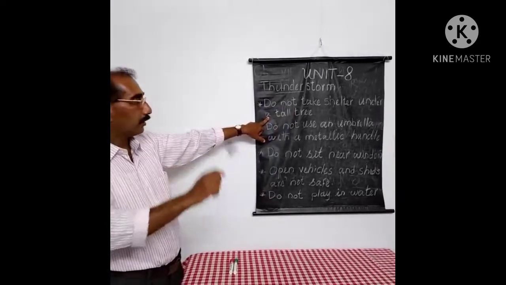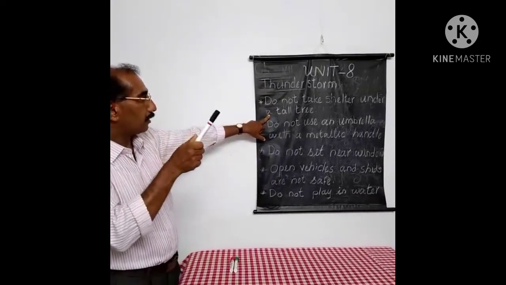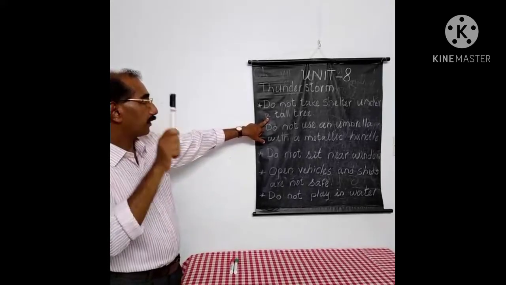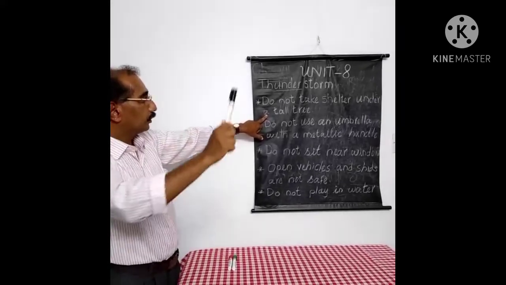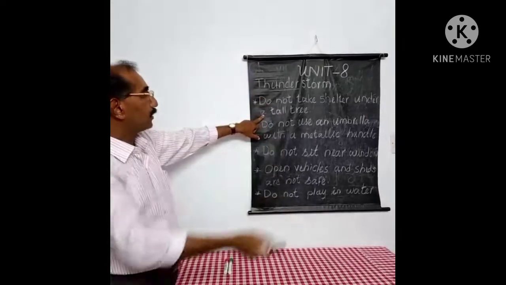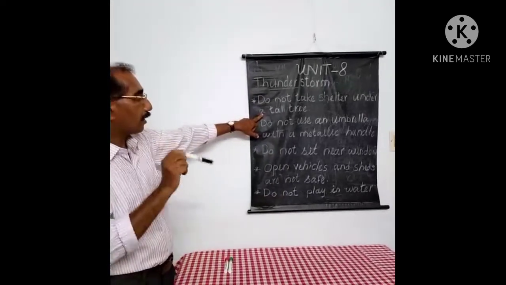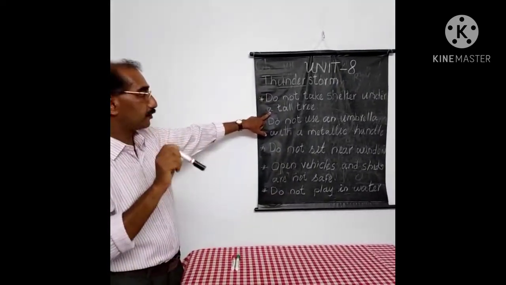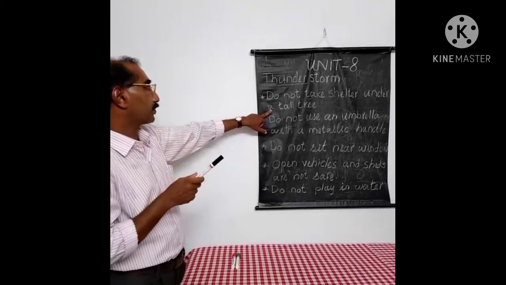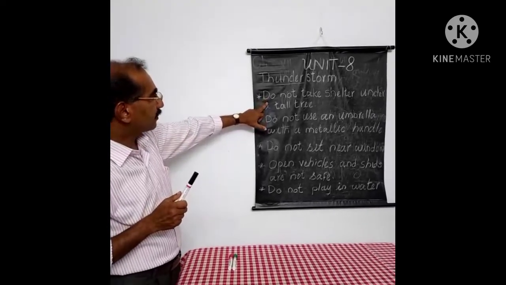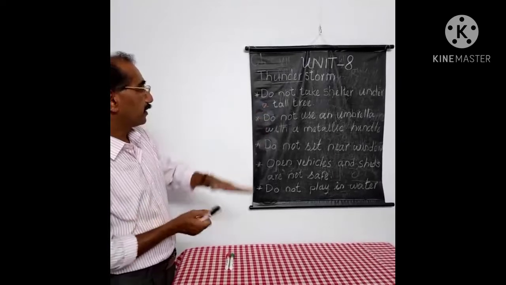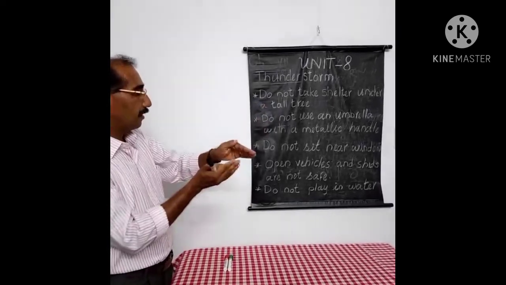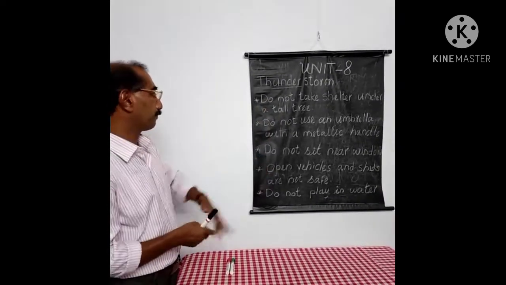This is because when a tree is taller, the lightning will strike it first. So the current will pass through that tall tree, and when you are taking shelter under that tree, you may be affected. So do not take shelter under a tall tree. Better to take shelter near or under a short tree.